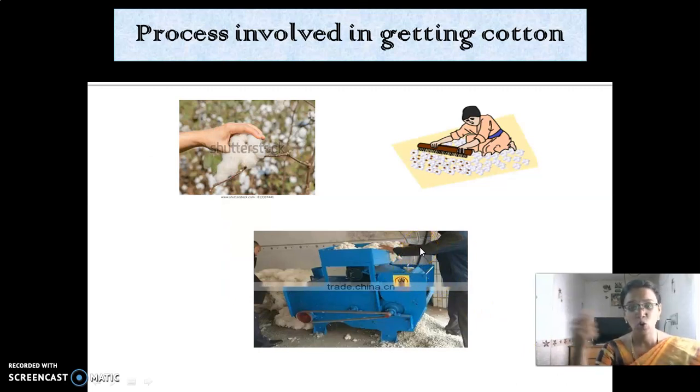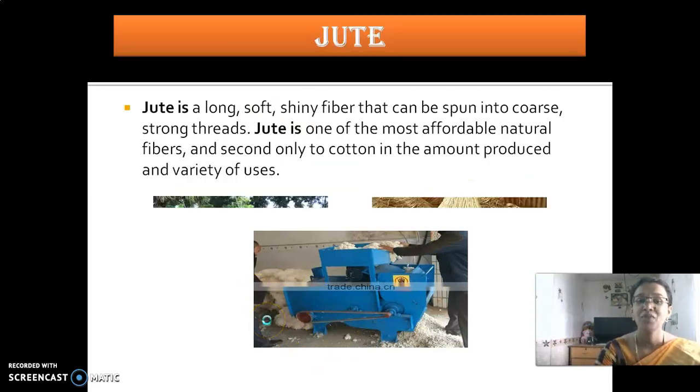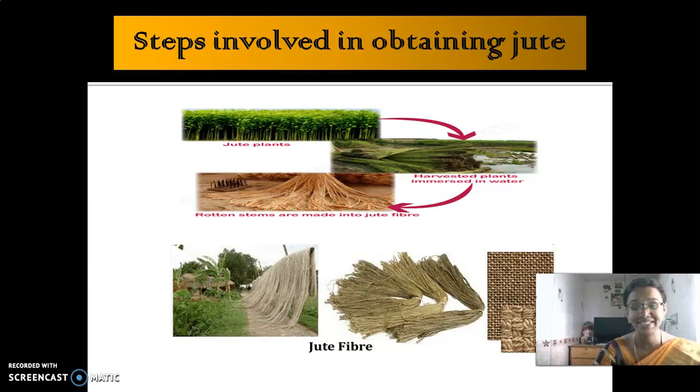The first method is combing, children. In combing, it is done with the help of a comb. So we use machines for removing the seeds from the cotton. So it is called ginning. First one is combing and this machinery process is called ginning, and in jute the process is called retting. The separation of fibers from the stem is called retting. Okay, totally three processes. In cotton: hand picking, combing and ginning. In jute it is retting.